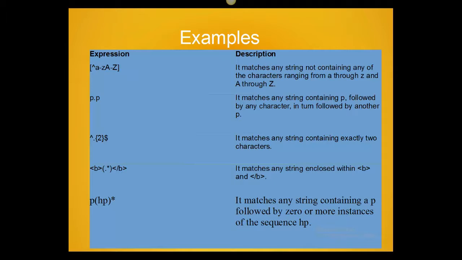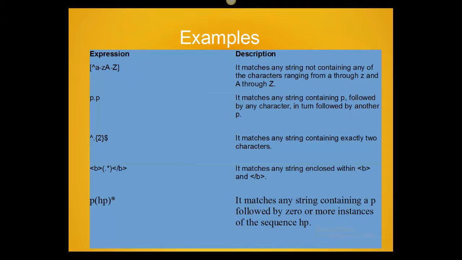And second is P period sign, or dot, and P. What does it do? It matches any string containing P followed by any character in turn followed by another P. The period or dot sign represents any character.